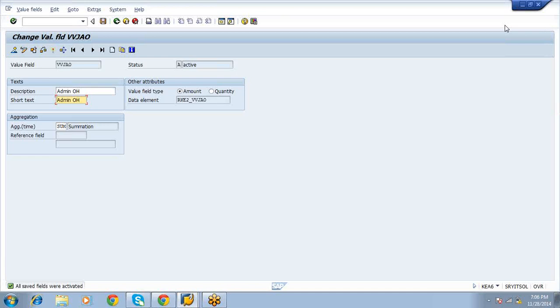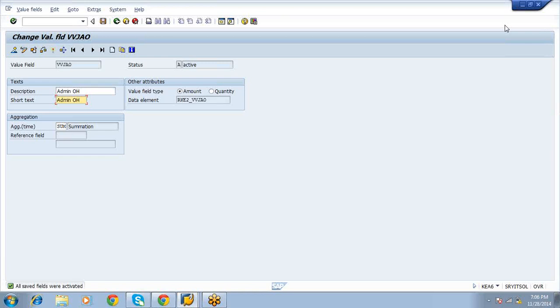Normally you won't run standard cost for one product. The cost component structure is required for all products. For one product you might use labor, and for another product you won't use labor. So in OKTZ, we define it for all products, and for all products we define the value fields.